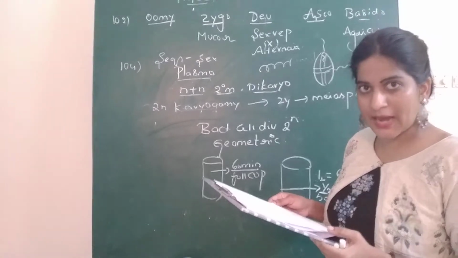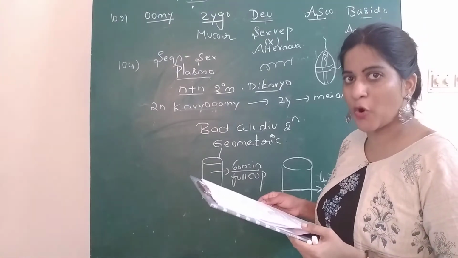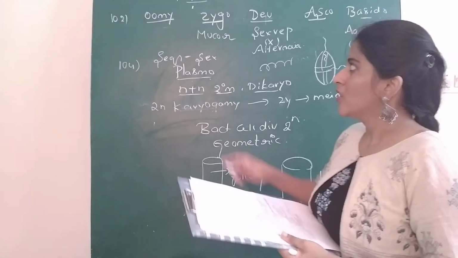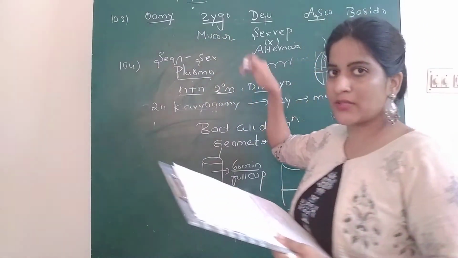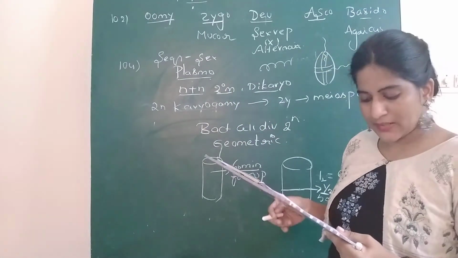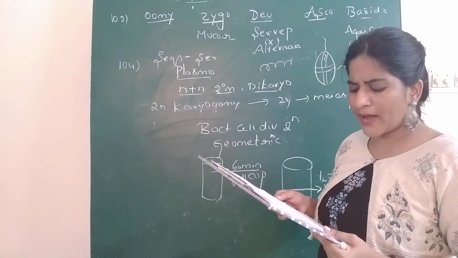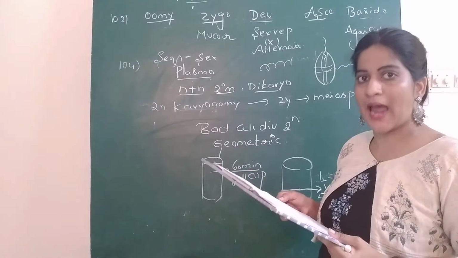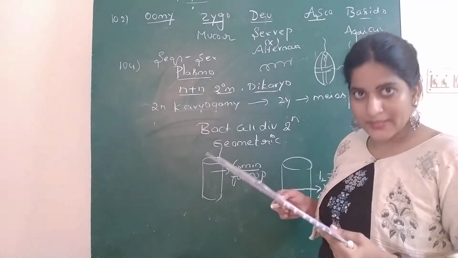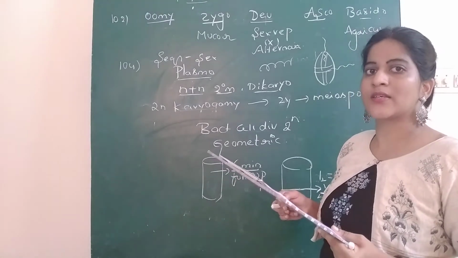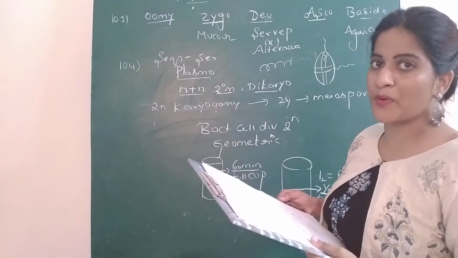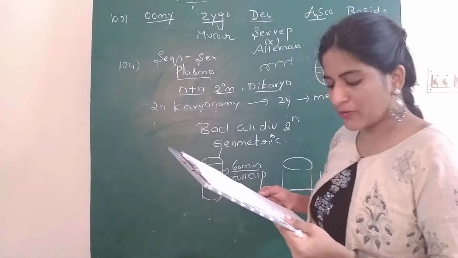Go with question number 114, reduction division in the Phycomycetes that takes place in the zygote. Reduction division that takes place, meiosis is the reductional division. So in the oomycetes and zygomycetes, it takes place in the zygote. In the ascomycetes, it occurs in the sac, that is ascus. In the basidiomycetes, it takes place in the club-like structure called basidium. So your option should be the first one.